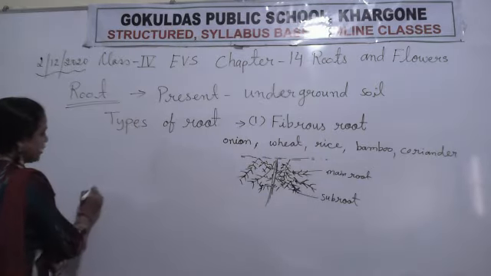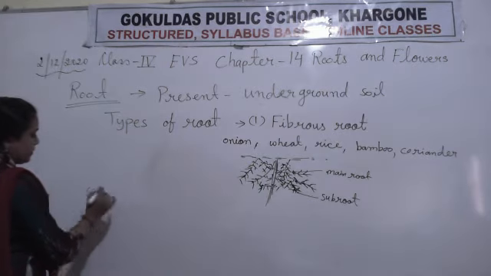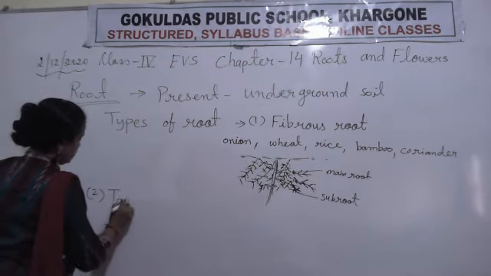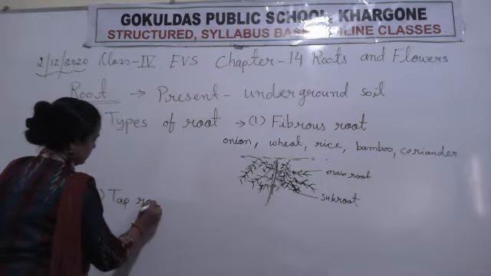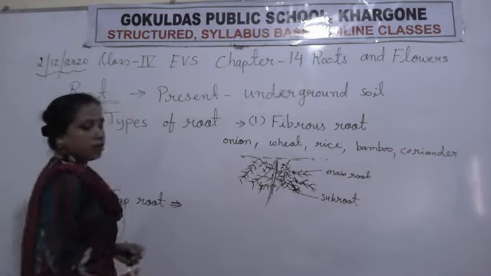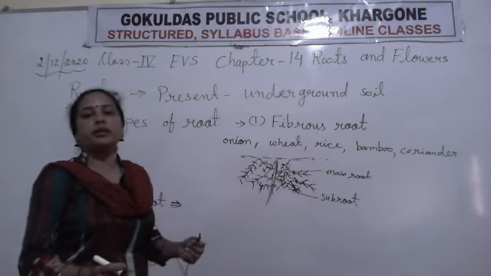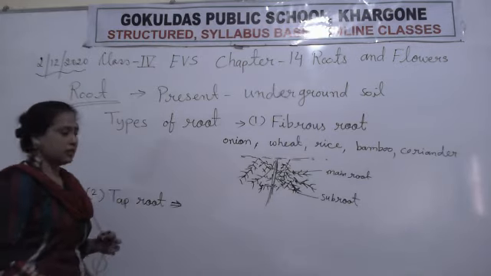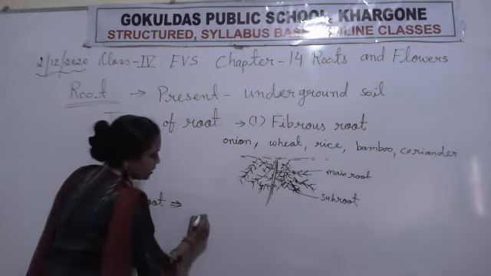Now the next type is taproot. Taproot is basically found in the big trees. Clear? First I showed you.